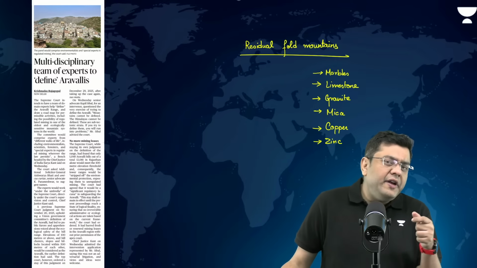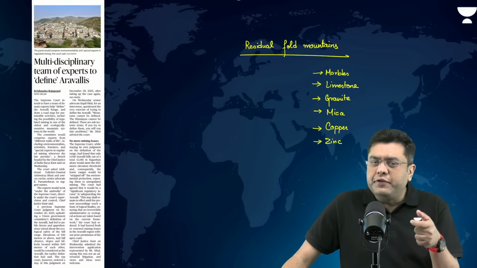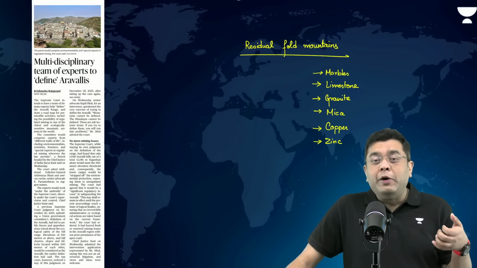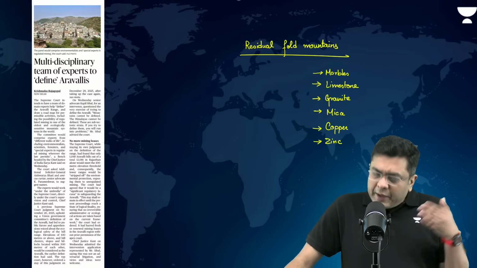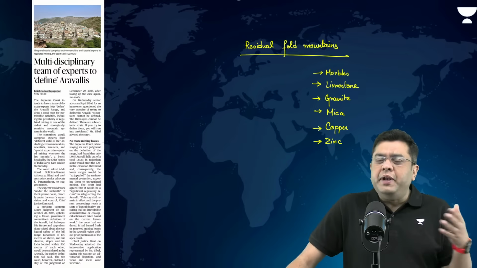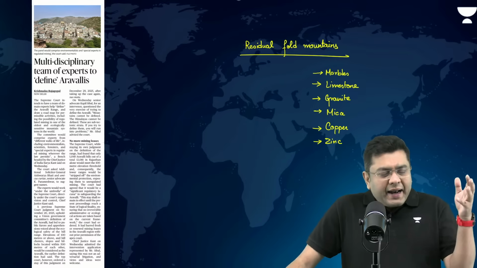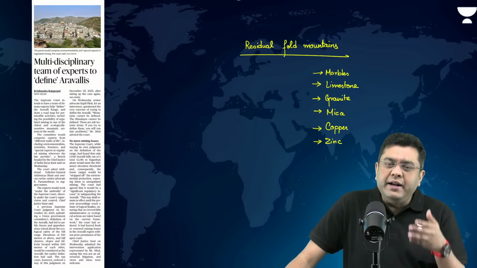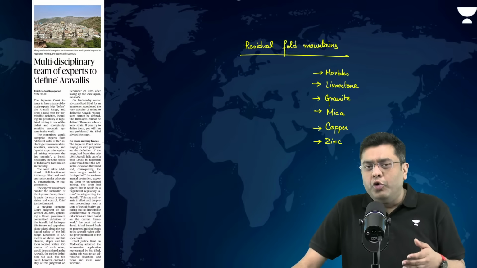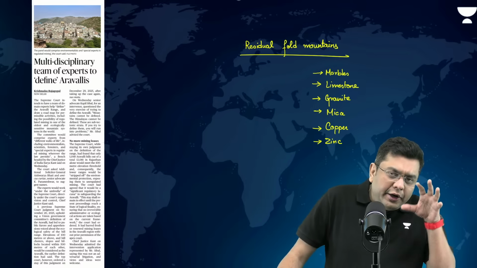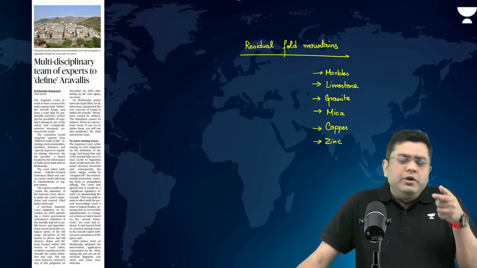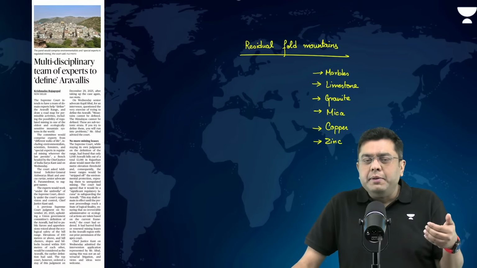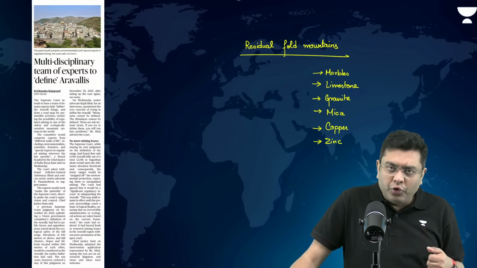Now, when these Aravalis were created billions of years ago, they were quite lofty and high, amongst the tallest mountain peaks across the world. But over billions and millions of years, the Aravalis have been eroded by wind, glacier, river, and so on. Now they have reduced in height to less than around 1500 meters, 1000 meters, and so on.